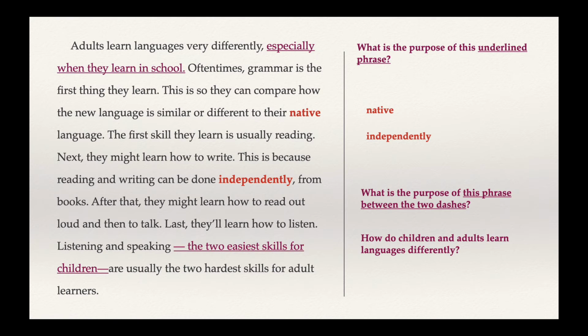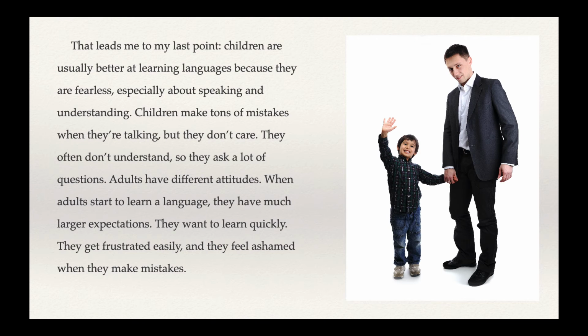So finally, how do children and adults learn languages differently? This paragraph and the previous paragraph tell us how children and adults learn languages differently. You should be able to explain in your own words how they learn languages differently. That leads me to my last point. Children are usually better at learning languages because they are fearless, especially about speaking and understanding. Children make tons of mistakes when they're talking, but they don't care. They often don't understand, so they ask a lot of questions. Adults have different attitudes. When adults start to learn a language, they have much larger expectations. They want to learn quickly. They get frustrated easily, and they feel ashamed when they make mistakes.